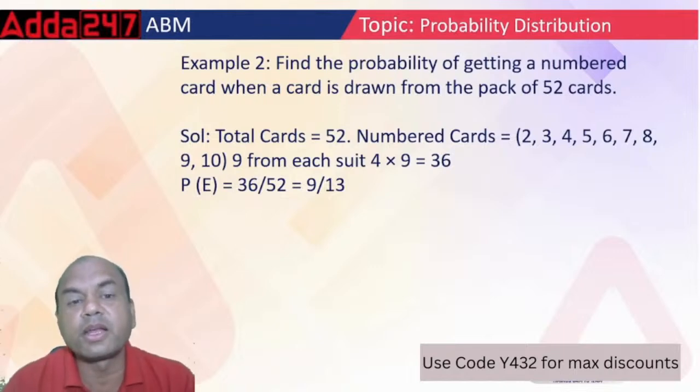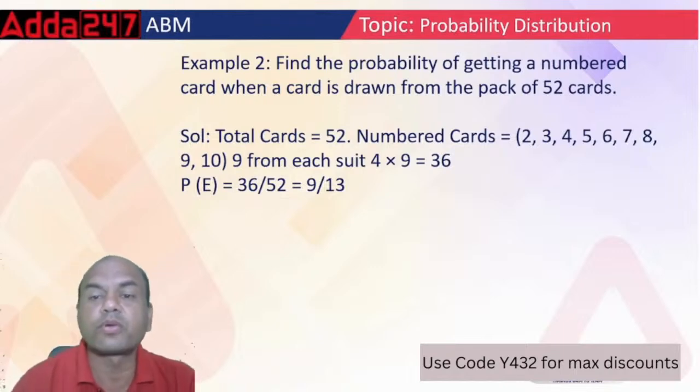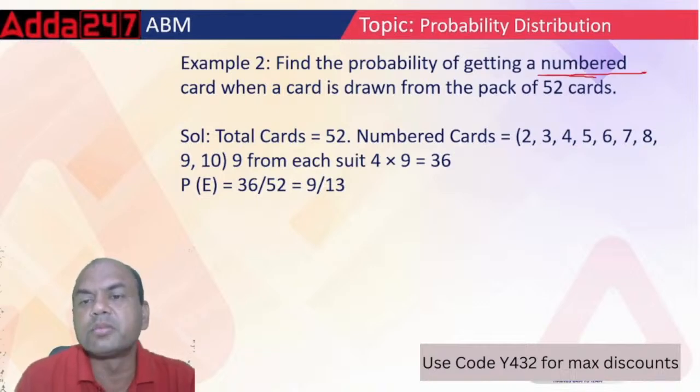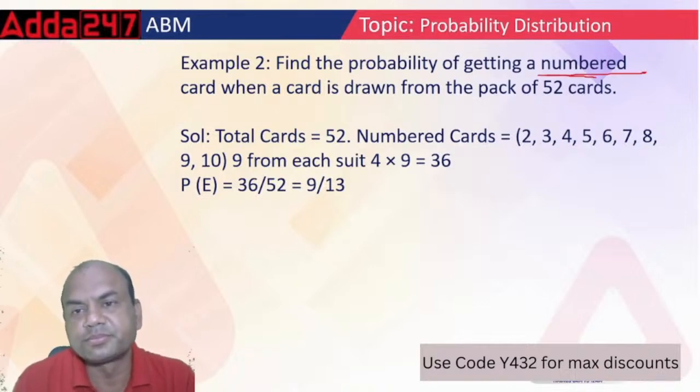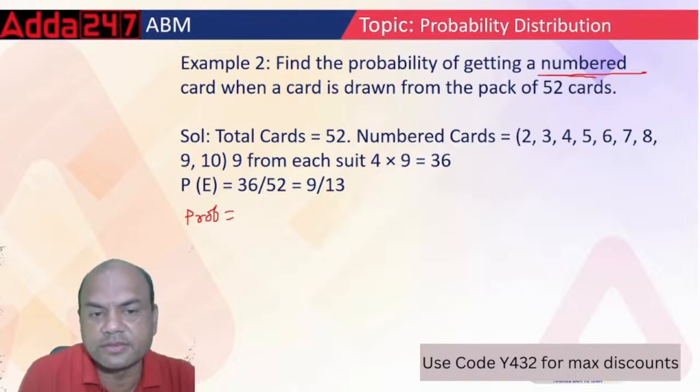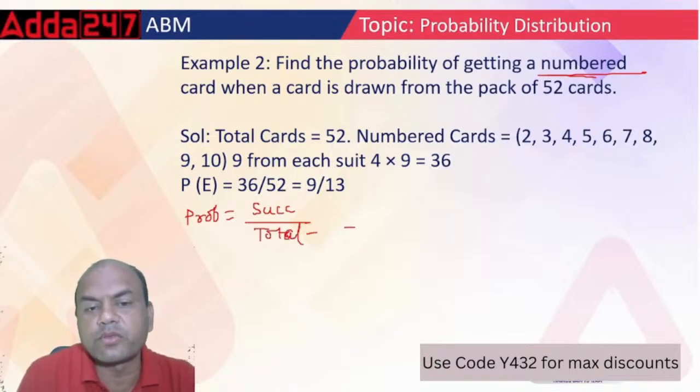Find the probability of getting a numbered card when a card is drawn from a pack of 52 cards. Now I want a numbered card. Firstly, how many numbered cards are there? Total is 52. First remember the formula for probability: success upon total, the sample space. So the total is simple, 52 cards.